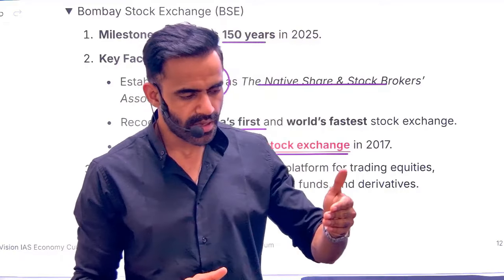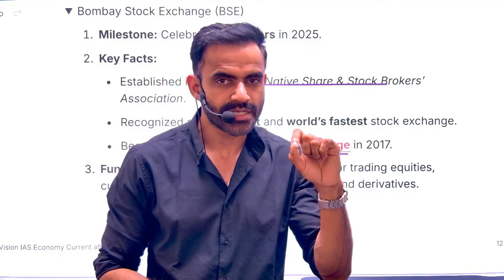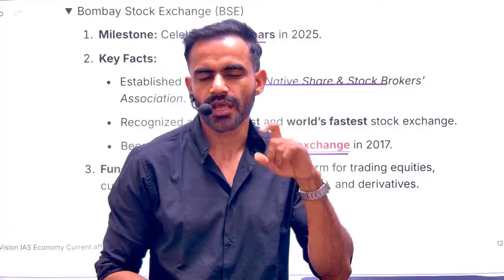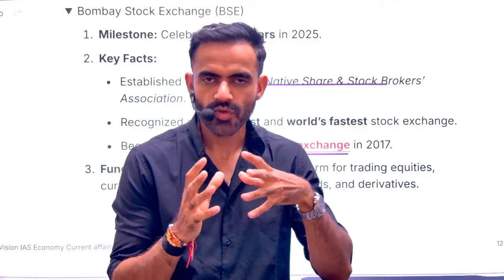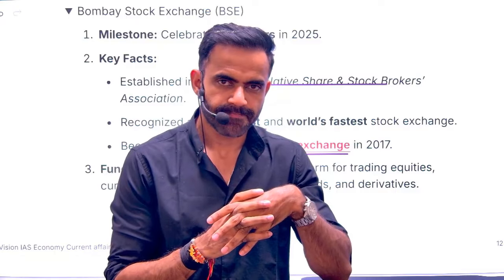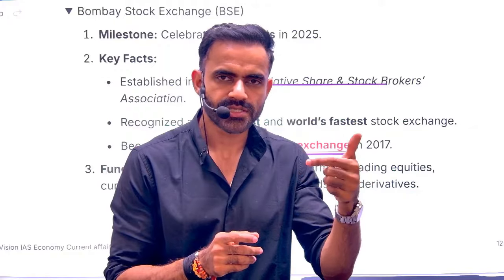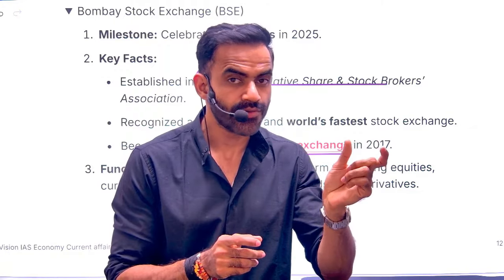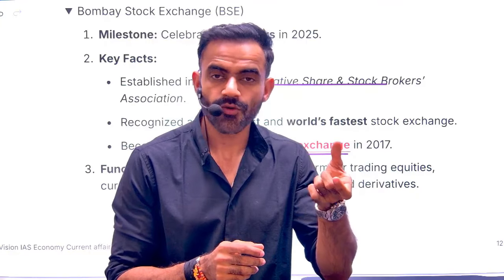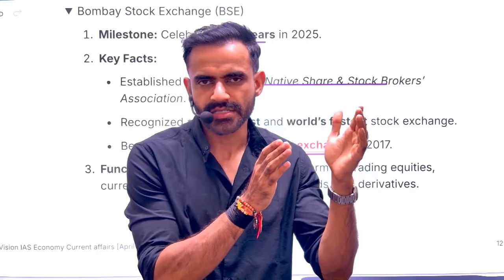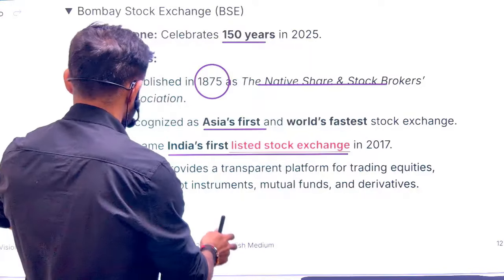One more thing, NSE, that is National Stock Exchange, is the first dematerialized stock exchange of our country. What is dematerialized? In a very simple sense, electronic. One more thing, BSE released the index of top 30 companies, which is referred to as Sensex, sensitive index. NSE released the index or the list of top 50 companies, which is basically referred to as Nifty 50. Okay, so these are important terms related to stock exchange.